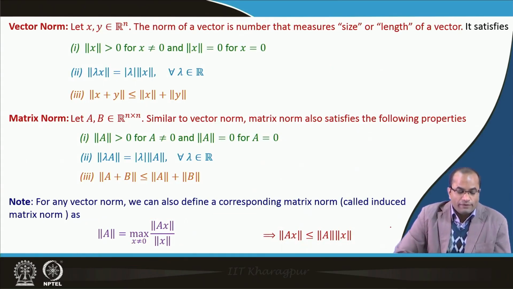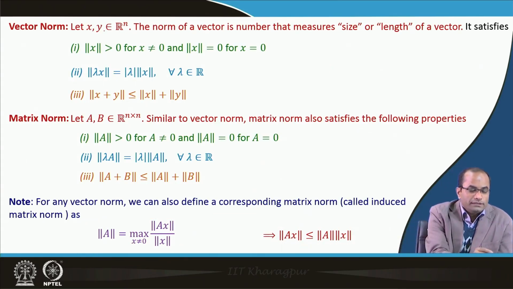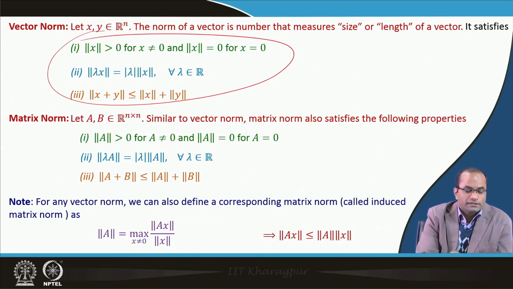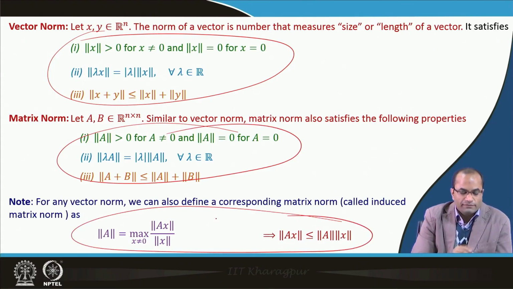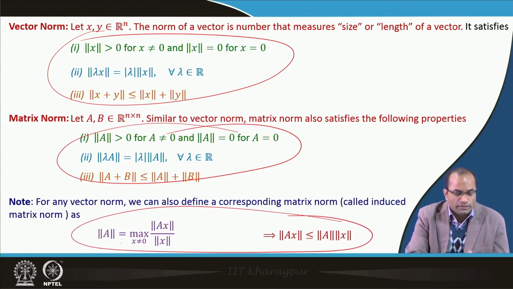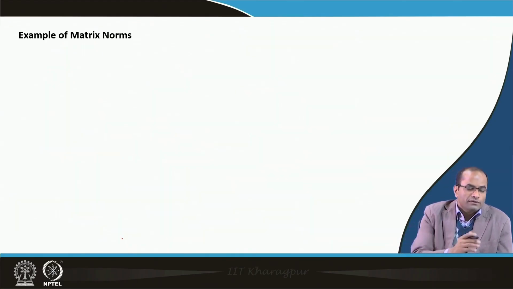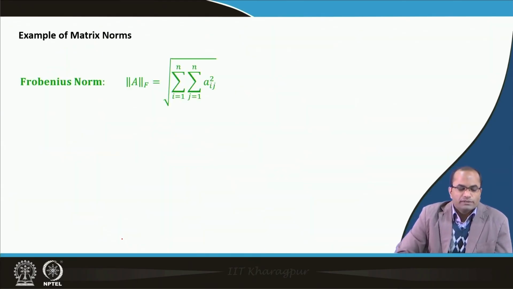So we have the vector norm which satisfies this property, we have the matrix norm which satisfies this property, and we have also introduced another kind of norm which comes directly from the vector norm. Given a vector norm, we can define the matrix norm which is called the induced matrix norm. We have already seen some examples, and I am repeating them; all these norms satisfy the properties we have mentioned for the norm.